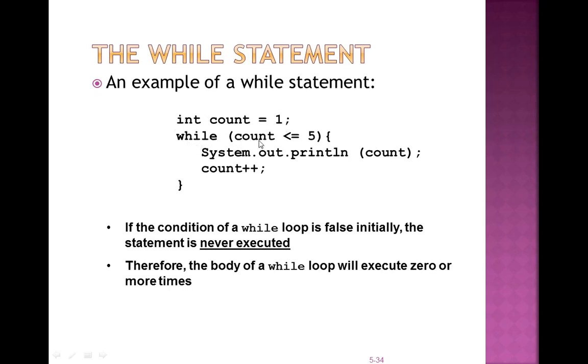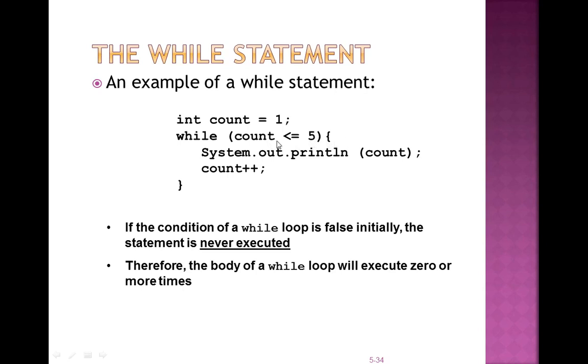Then using while, count is less than or equal to 5. Then print, using System.out.println, the value of count, and count++ increments the count after each iteration. Iteration means after each instruction that is executed, or after each loop. So this gives the output 1, 2, 3, 4, 5.